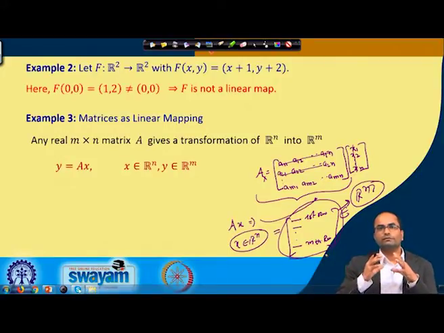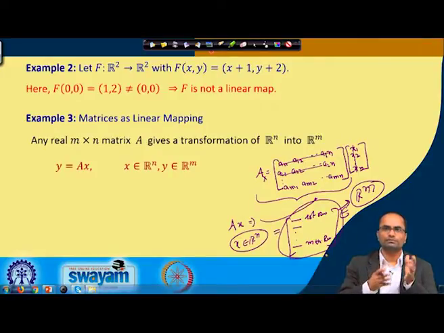So when we have a matrix of order m cross n and multiply it by a vector from R n, A x will be a vector in R m space. So all matrices of order m cross n we can think of as linear maps.